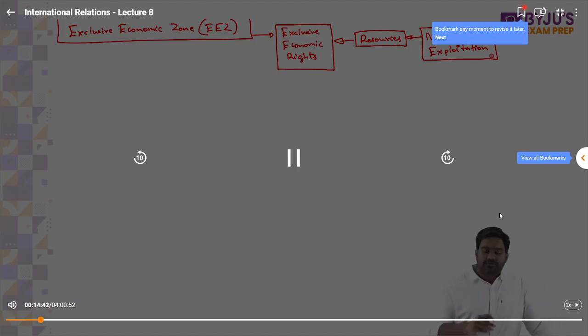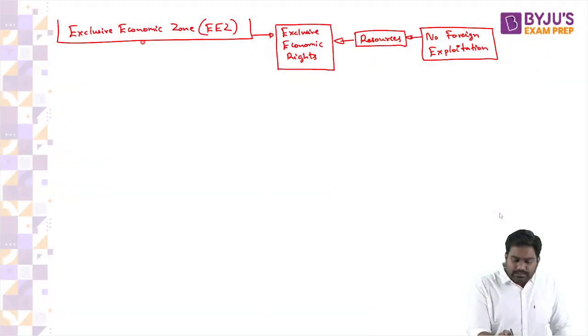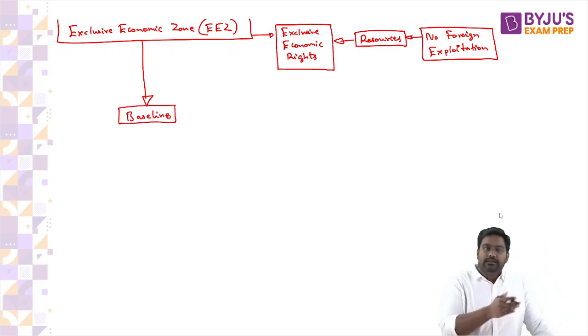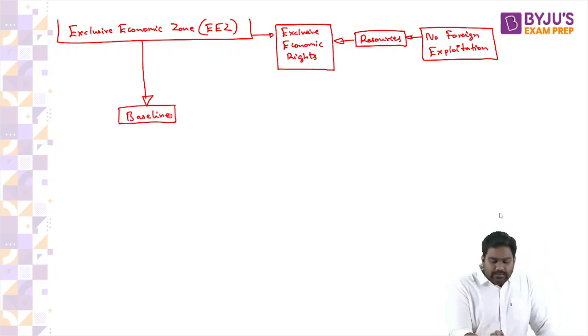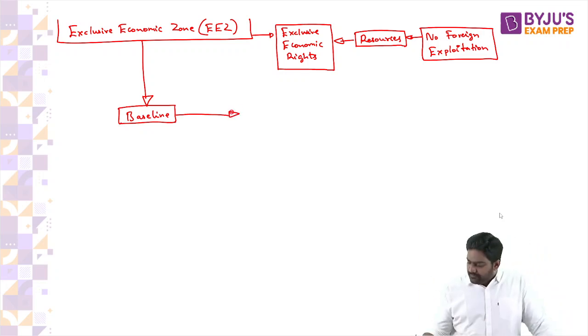So like this, every coastal state will have its own EEZ, Exclusive Economic Zone. This is measured from the baseline, from the coastline. That is where your territorial waters begin. That is where it starts. Any idea what could be the extent of your EEZ? Till what distance does your EEZ extend?